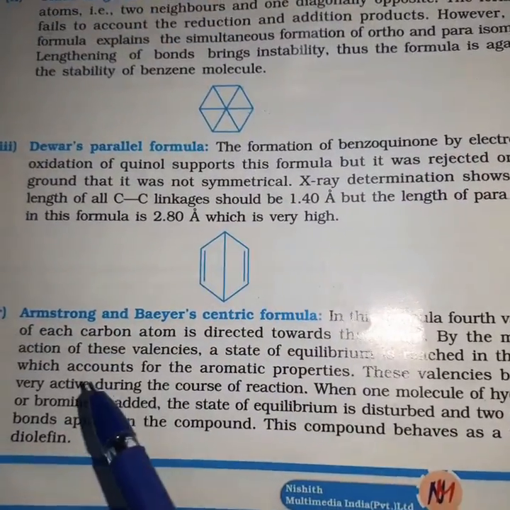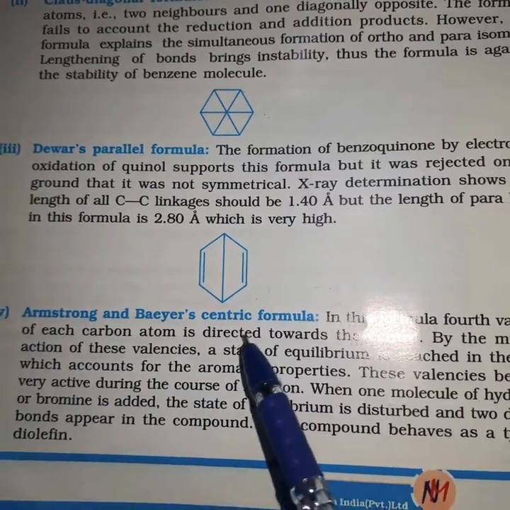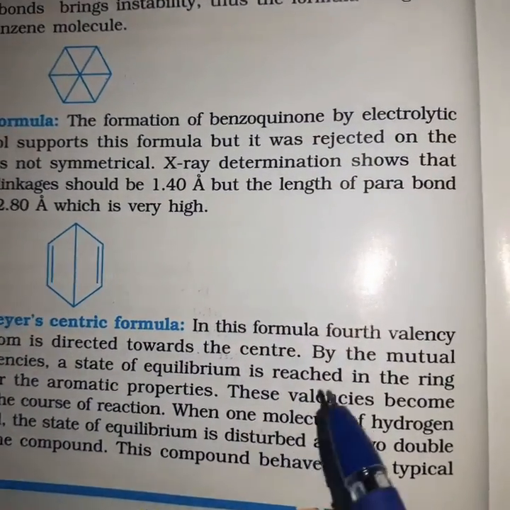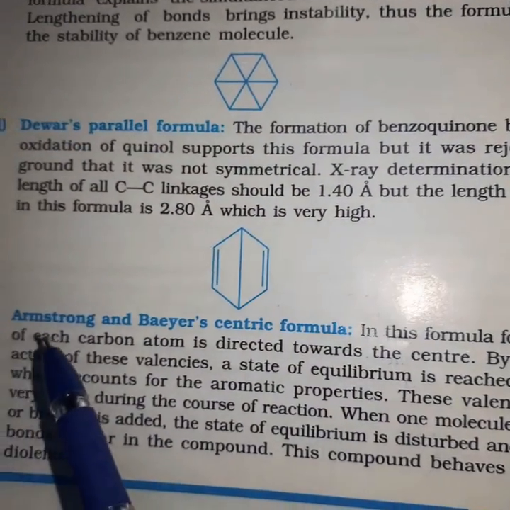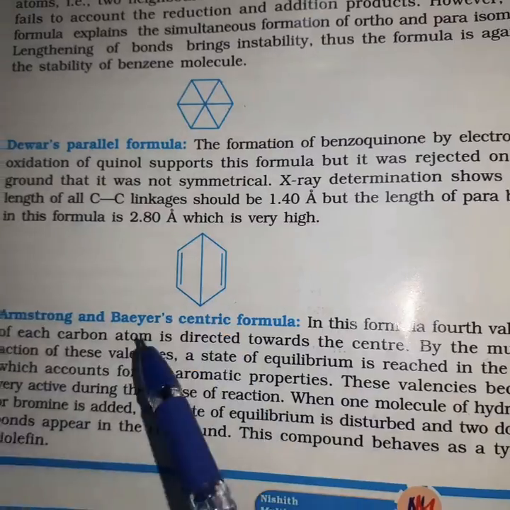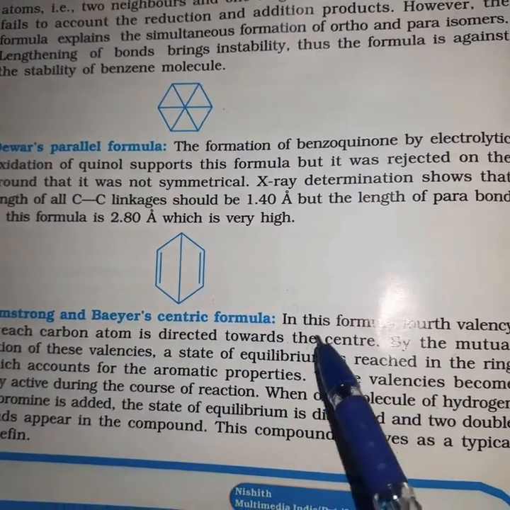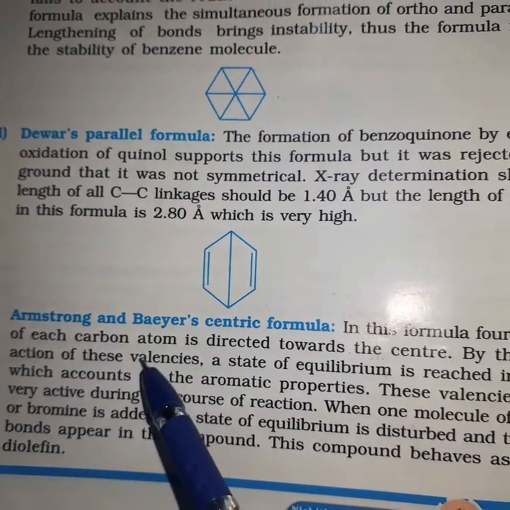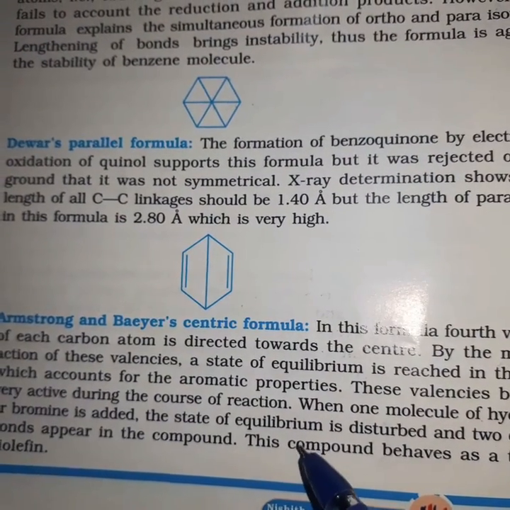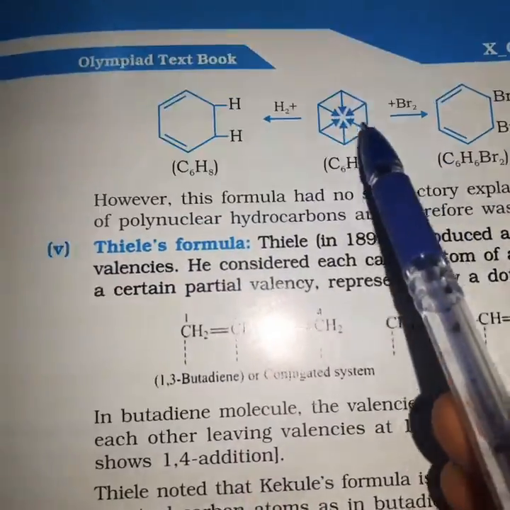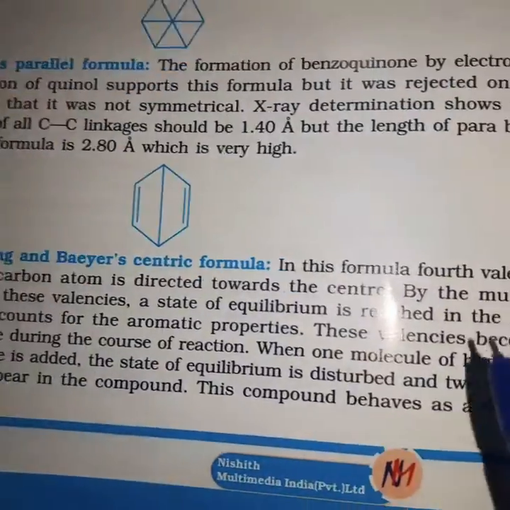Okay friends, next, Armstrong and Bayer's centric formula. In this formula, the fourth valency of each carbon atom is directed towards the center. According to this formula, the fourth valency of each carbon atom is directed towards the center, like this.